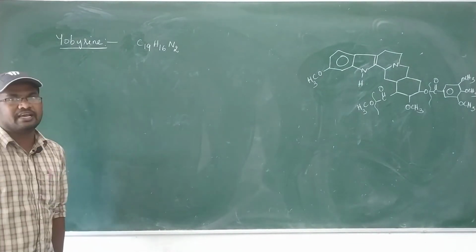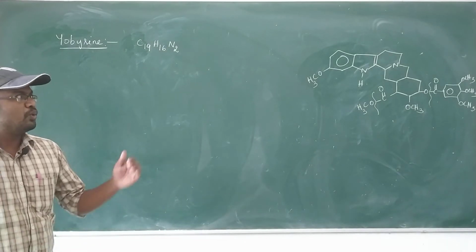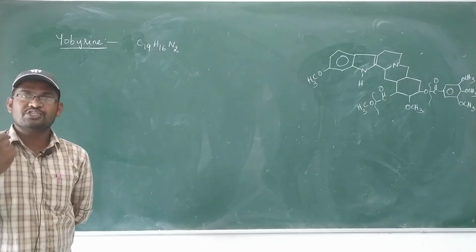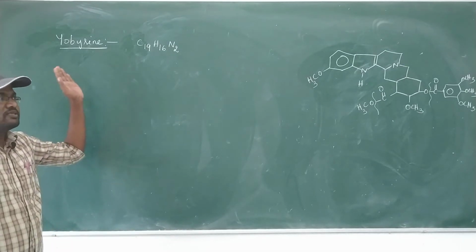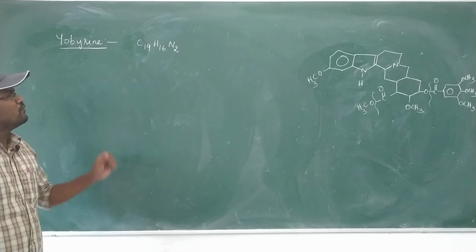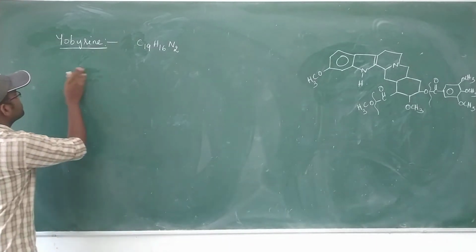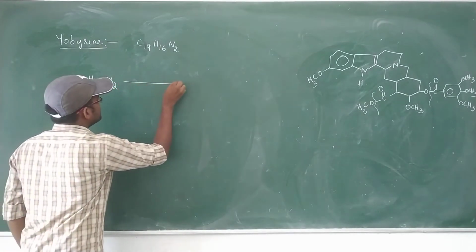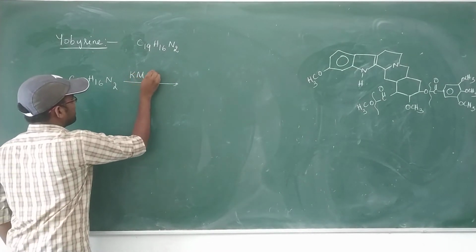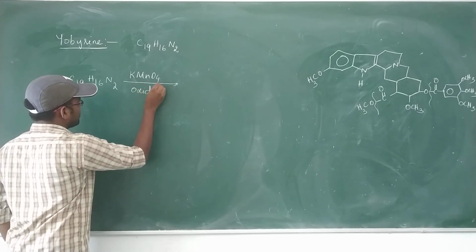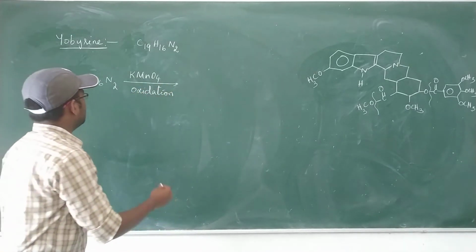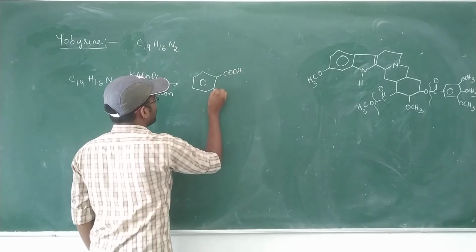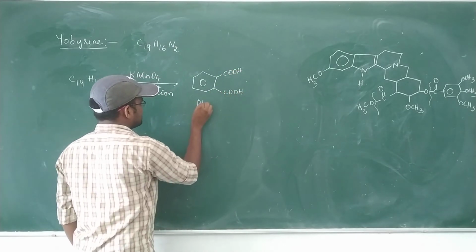Eubarin molecular formula is C19H16N2. To know the total structure and the stereochemistry of reserpic acid, it is essential to study the eubarin structure and different reactions of eubarin. First, eubarin C19H16N2 undergoes oxidation in the presence of potassium permanganate, resulting in phthalic acid, with COOH and COOH. This is phthalic acid.